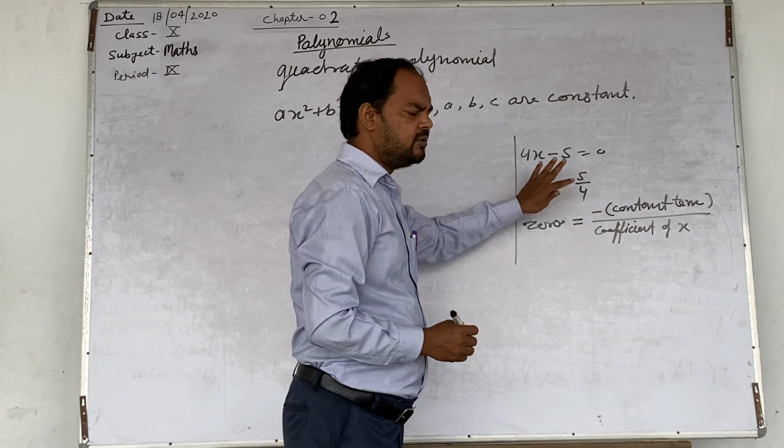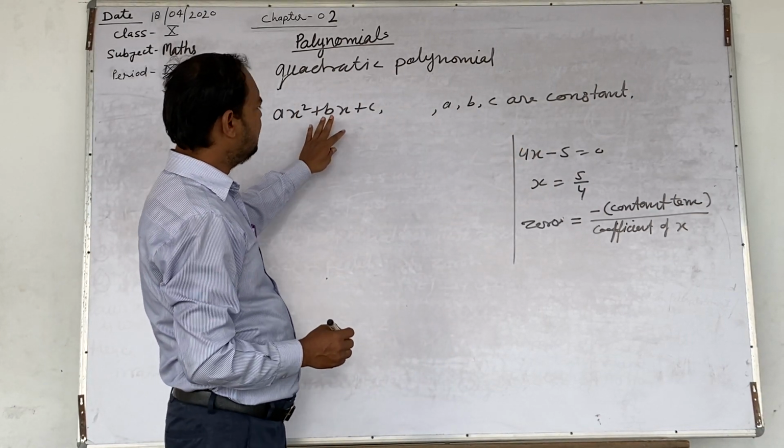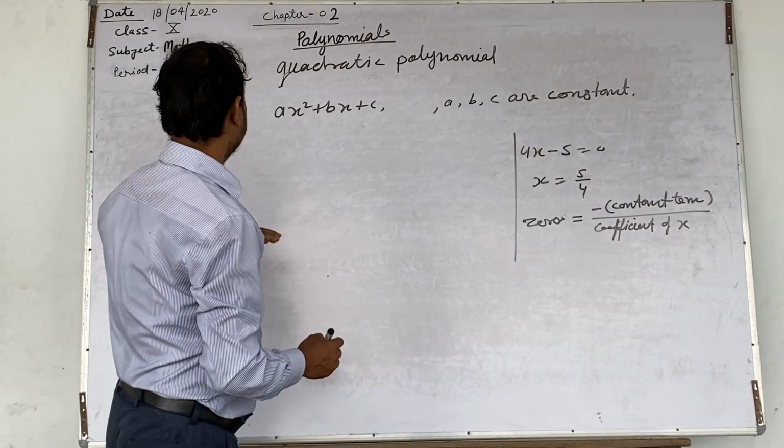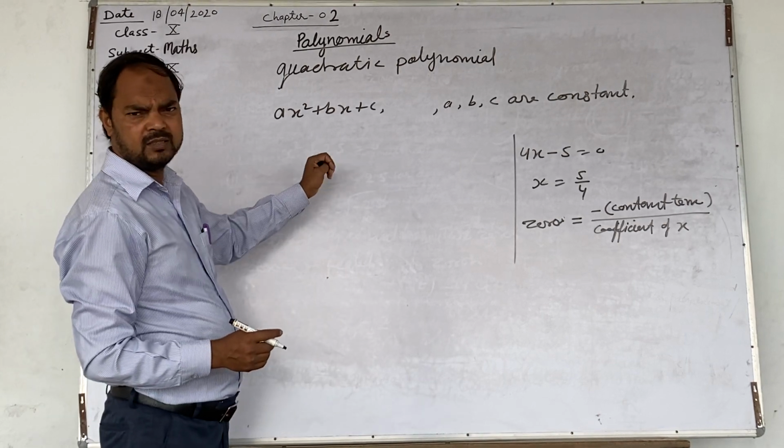This can be used here. We are not going into detailed solution because it is beyond your syllabus.